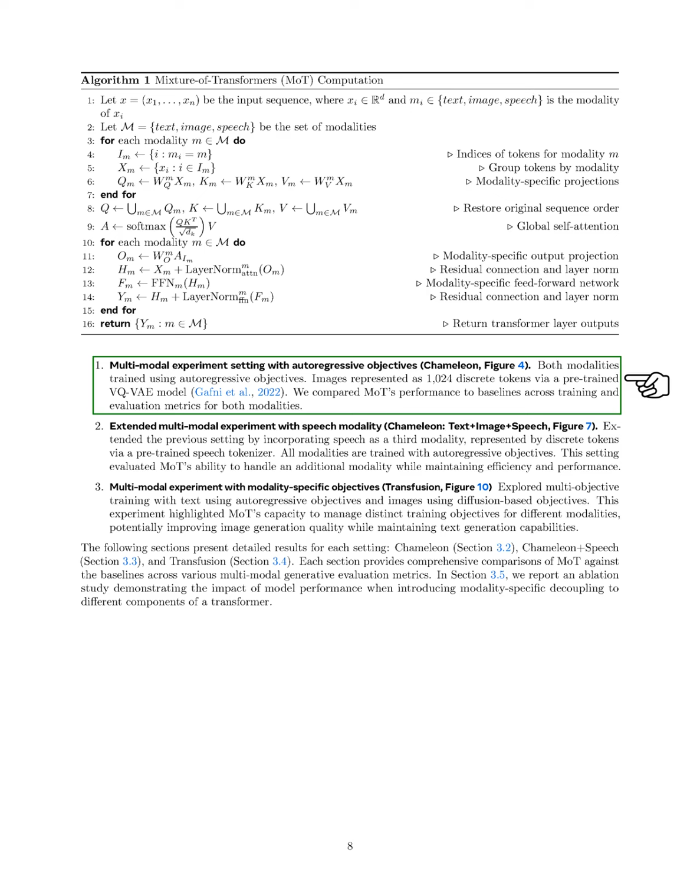In the first setting, we used autoregressive objectives with both text and image modalities. Images were represented as 1024 discrete tokens through a pre-trained model. We assessed MoT's performance against the baselines using various training and evaluation metrics.